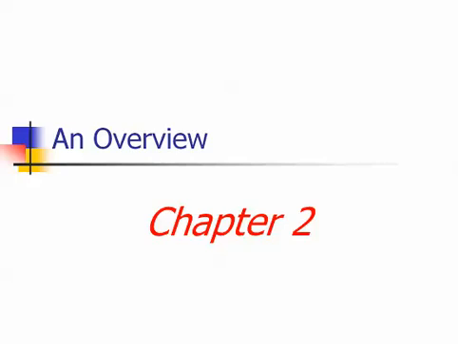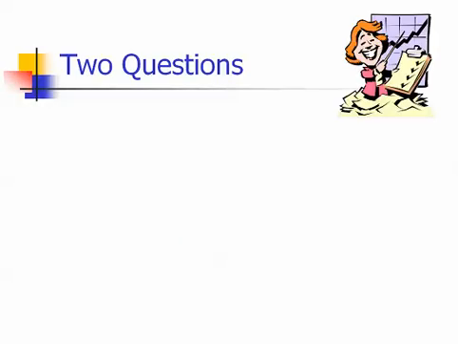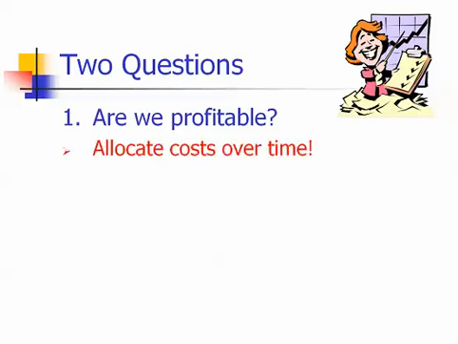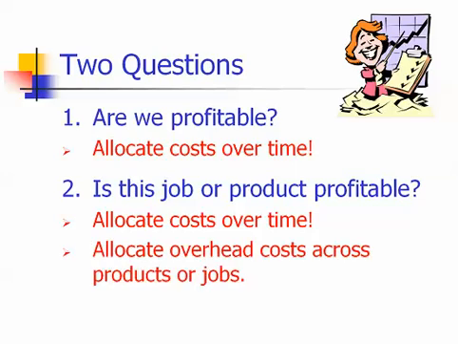In Chapter 1, we identified two primary questions that management accounting attempts to answer. The first question was, are we profitable? And the second question was, is this job or product profitable? To answer the first question, are we profitable, we found that we must apply the matching principle and allocate costs over time. To answer the second question, is this job or product profitable, we found that in addition to allocating costs over time, we must also allocate costs across products or jobs.